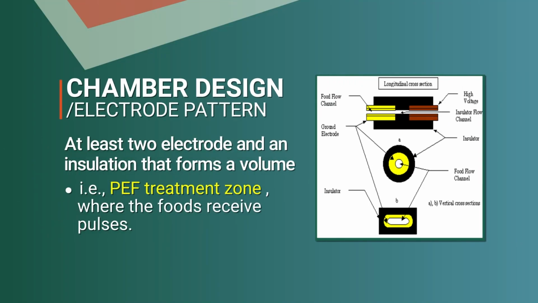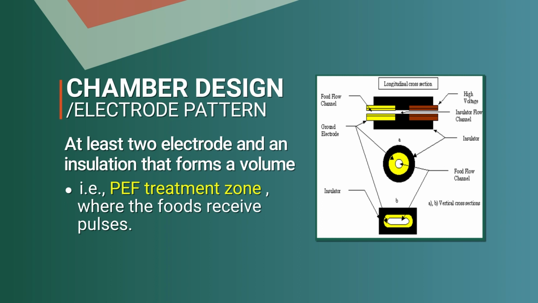Now, where do we apply it? We apply it in certain chambers designated as PEF chambers, or pulsed electric field chambers, the locations where the product is exposed to the high electric field. There could be different possible designs. You see there are 3 different designs: circular, where concentric electrodes are used, yellow and black, two different things. You have an insulator, and other than the insulator, a material used for forming the 2 electrodes. Within the electrodes you place the material or the food to flow.